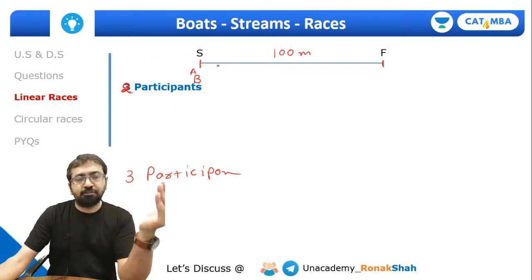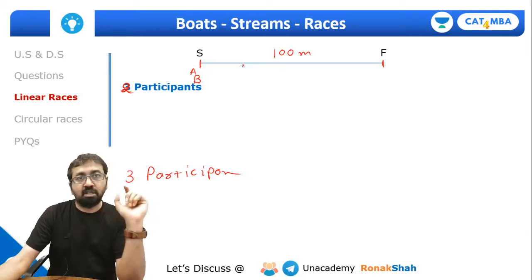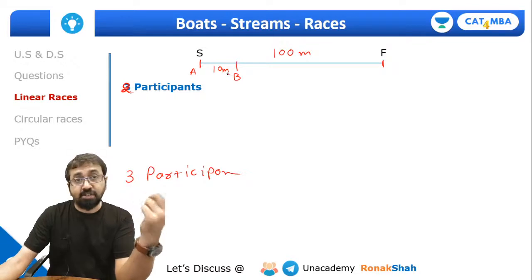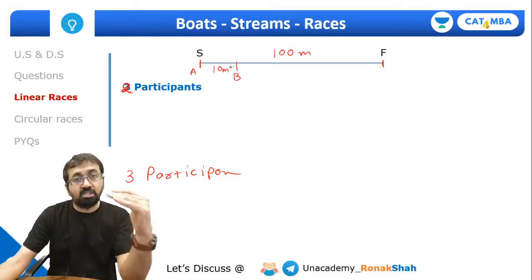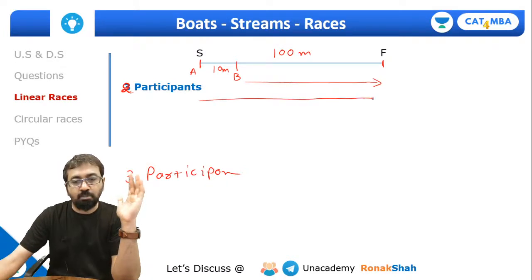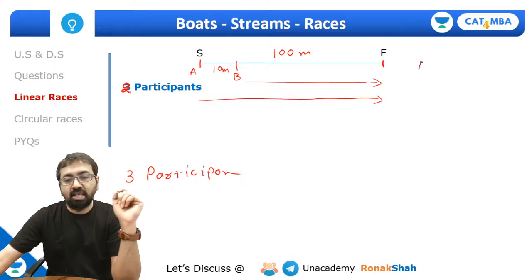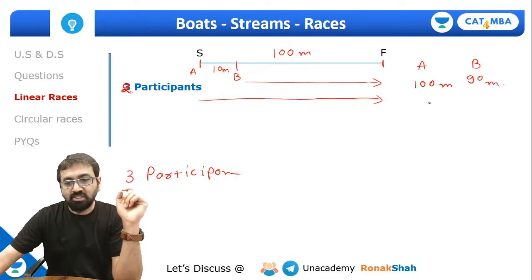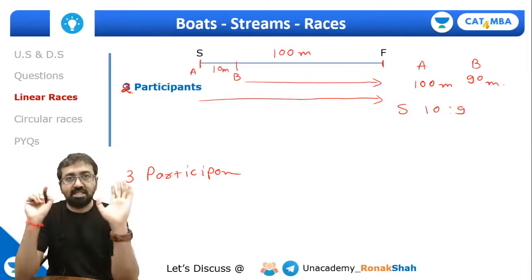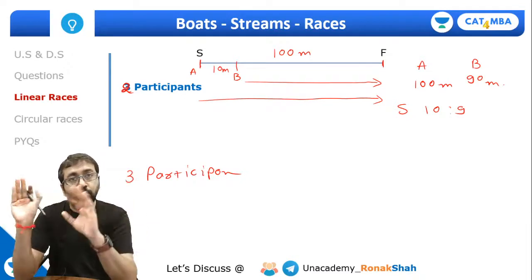Now they'll give you this kind of information: in a race of 100 meters, A can give B a head start of 10 meters. Now, what does it mean? Head start of 10 meters to B means A is allowing B to start the race from 10 meters further on. Then both of them will reach the finishing point in the same time. That means when A travels 100 meters, B travels just 90 meters. So what is the ratio of the speeds? Of course 10:9, because in the same time that A travels 100 meters, B travels 90 meters. That's one point that we can conclude.